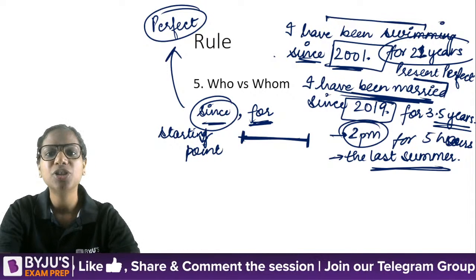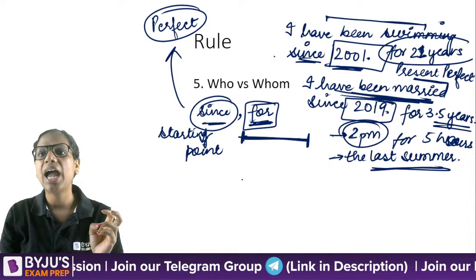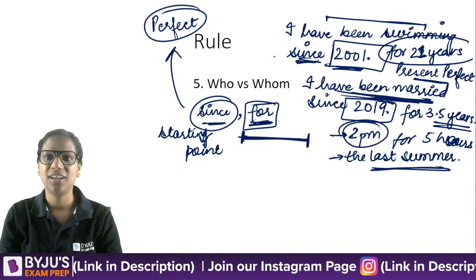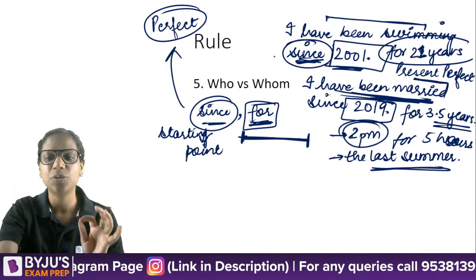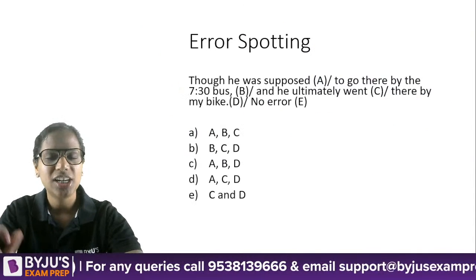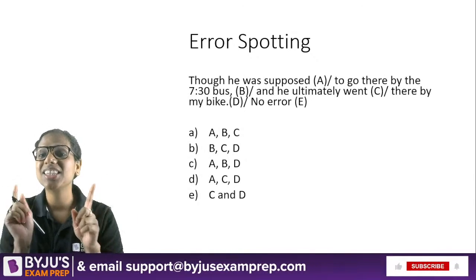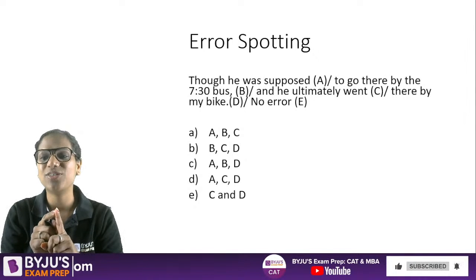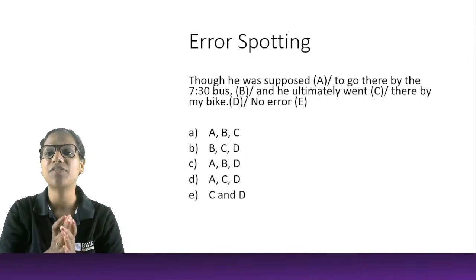Since and from, but from is not used for a duration; for is used for a duration. Okay, and you will not say from 2001. That is incorrect. You will say since 2001. Okay, you can't say I've been swimming from 2001. No, since is the appropriate term. Okay, so I hope this is clear now. We've done an extra rule, a bonus rule. Now, for the last 1.5 years, it's a duration, 1.5 years.